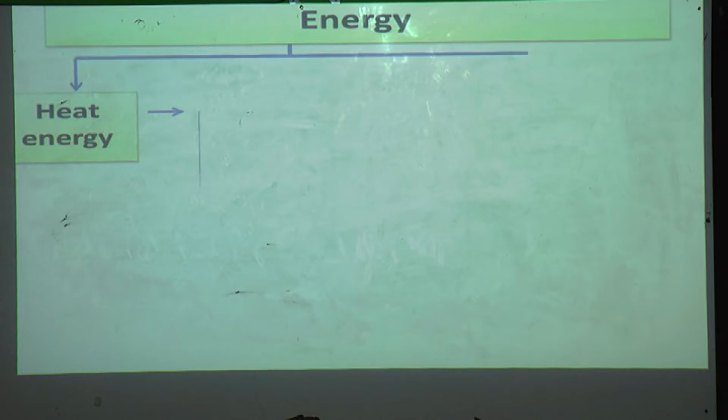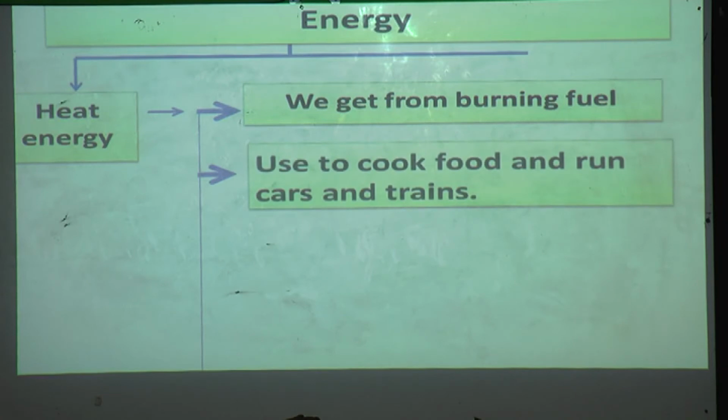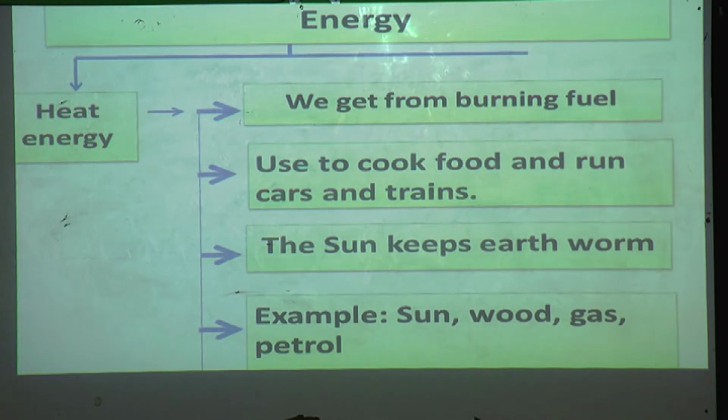Heat energy we get from burning fuel. It is used to cook food and run cars and trains. The sun keeps earth warm. Examples: sun, wood, gas and petrol. Heat energy we get from the sun.